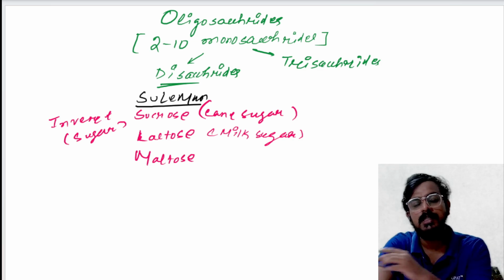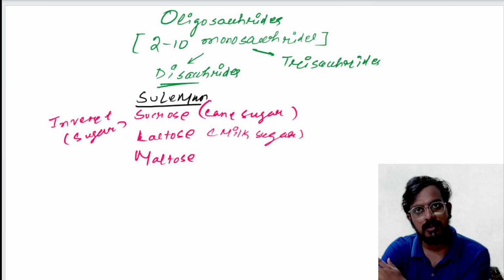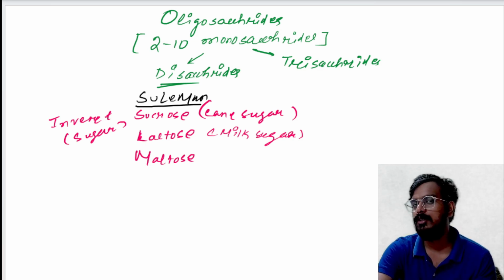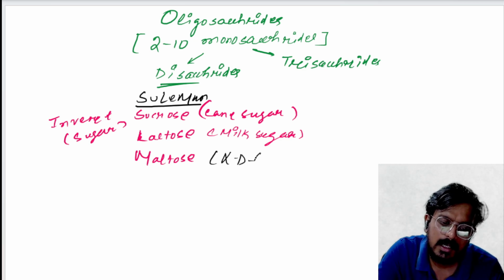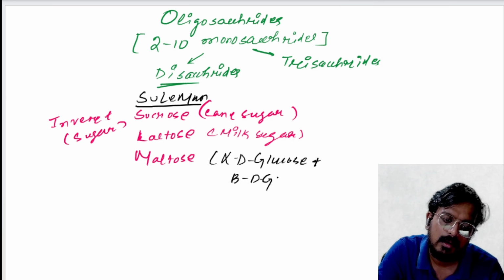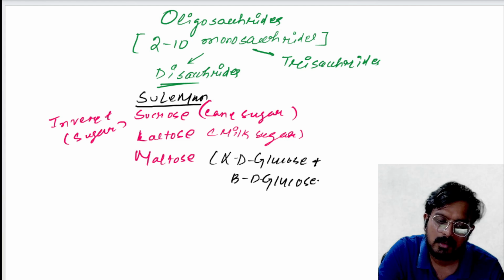As we said, a disaccharide consists of a minimum of 2 monosaccharides. So what are the monosaccharides it is prepared from? Let's discuss. Maltose consists of alpha D glucose plus beta D glucose.